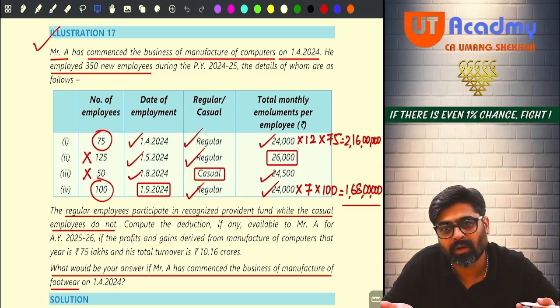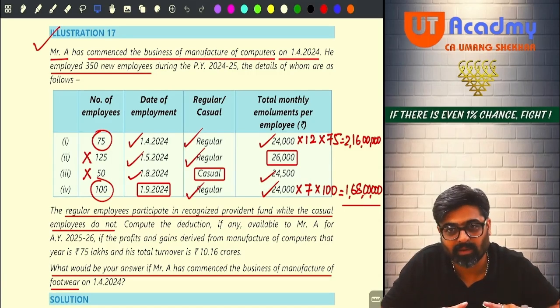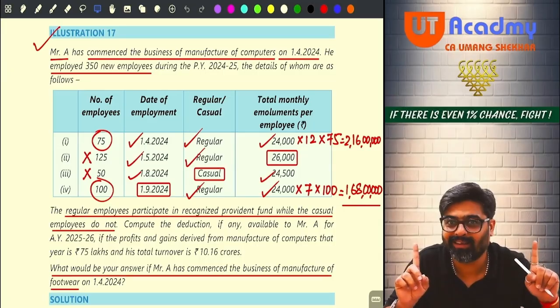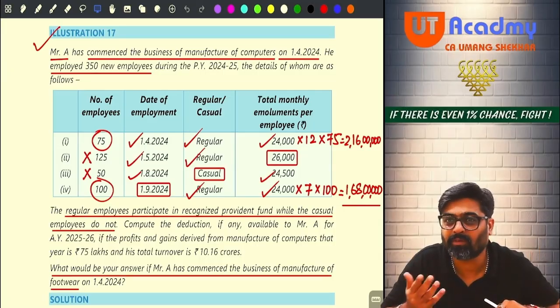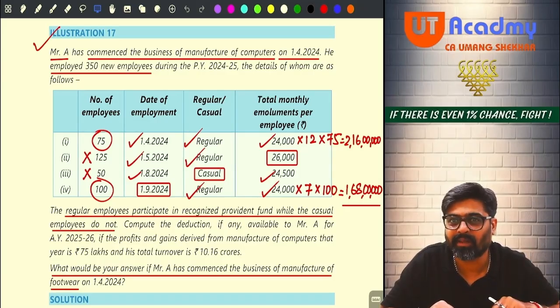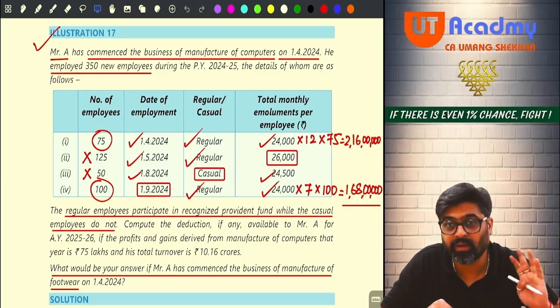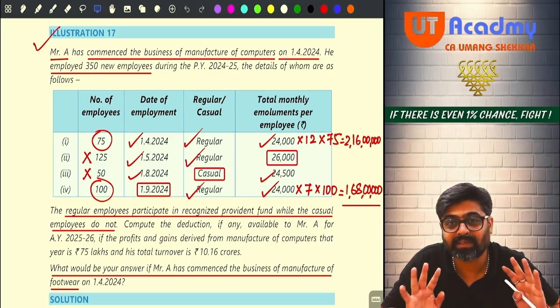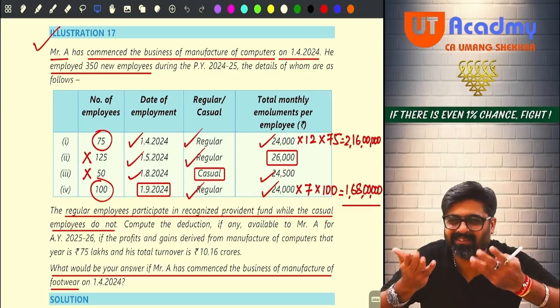But don't you think all are not eligible? All employees are new. All employees are additional employees, but all are not eligible. Out of them, some employees will get more than 25,000. Some employees will not participate in RPF. Some employees will be given the employment of less than 240 days. Yes or no? Some employees' EPS contribution will be made by the government. All such employees I will have to ignore. Understanding? No? Same thing I have to do here.